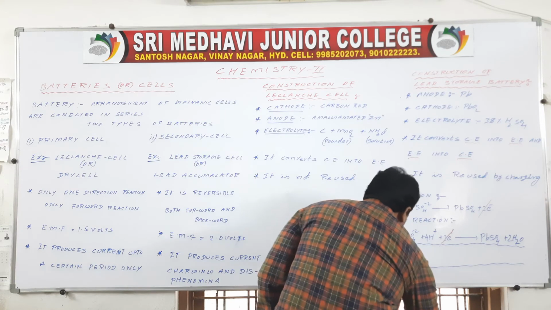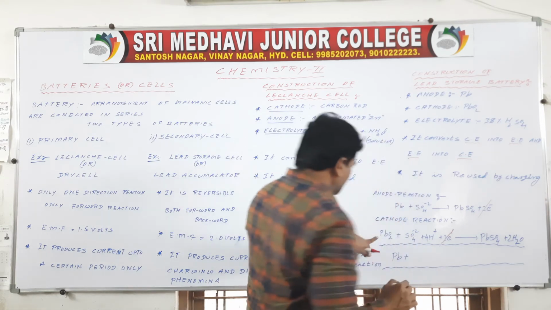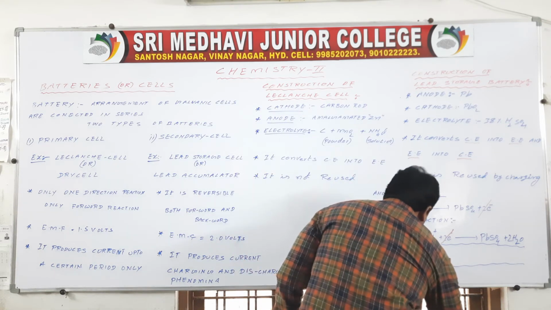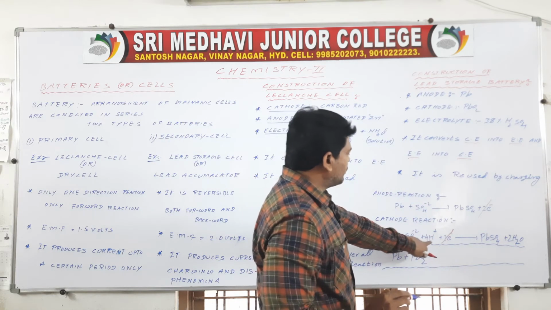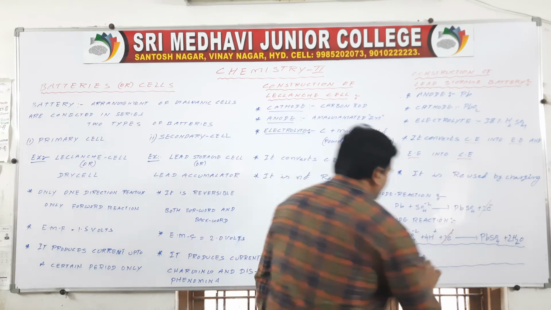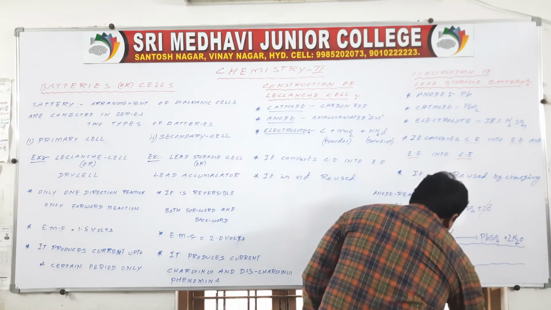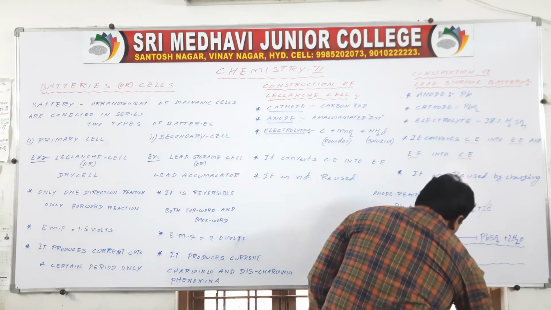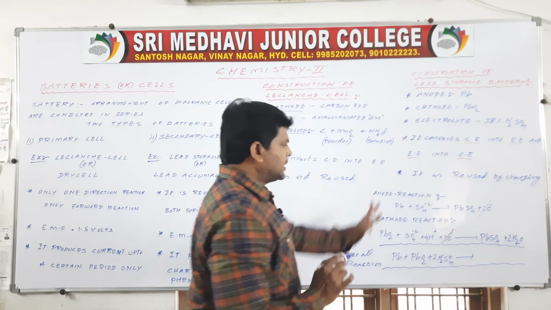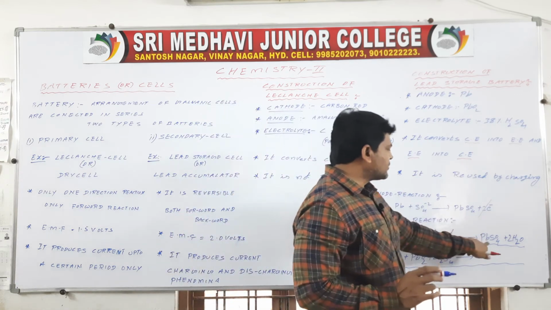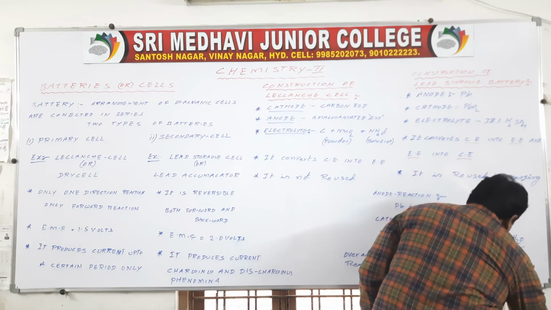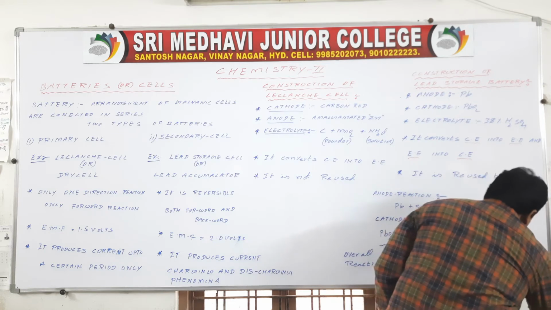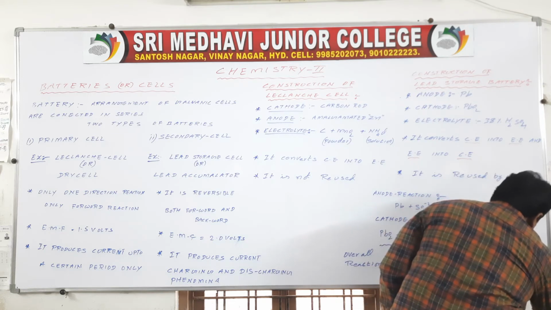So reactant side: Pb, PbO2, 4H+ and SO4 2-, that is 2H2SO4. Then product side: 2PbSO4 plus 2H2O.